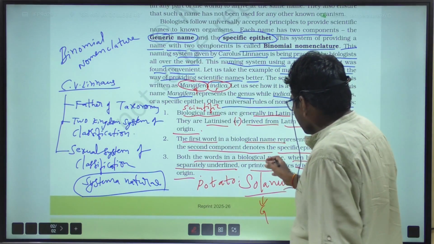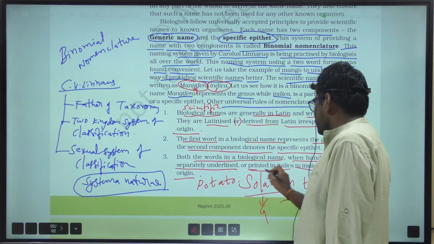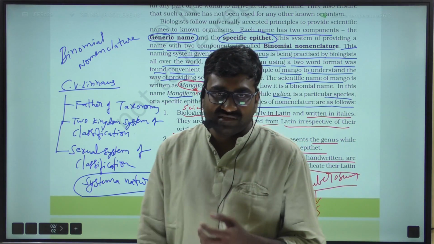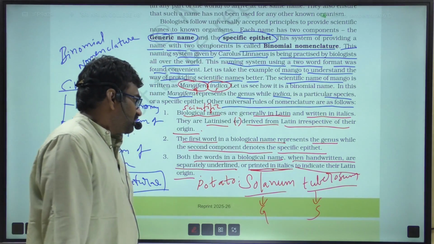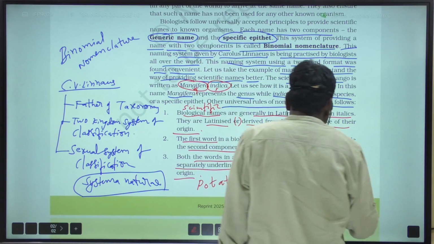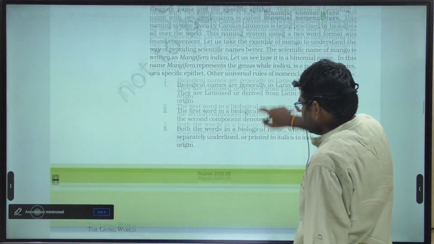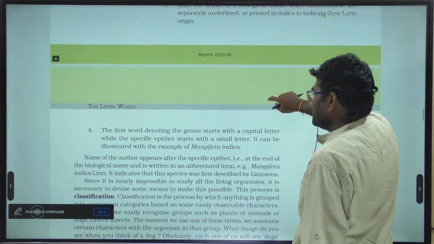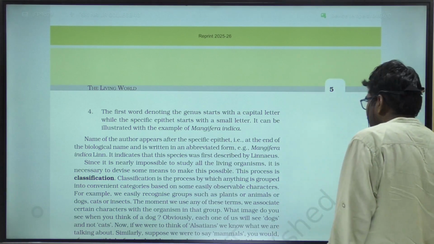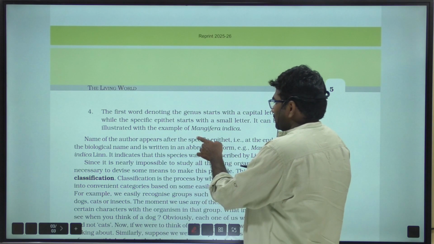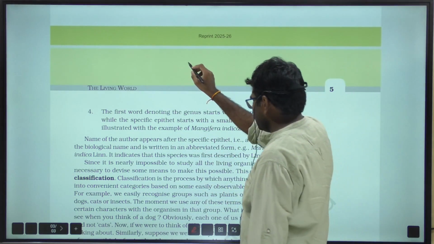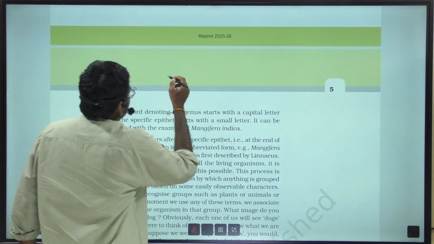And if it is printed in italic style, there is no need to underline separately. The italic style looks like this. Mangifera indica, or more or less it looks like this.